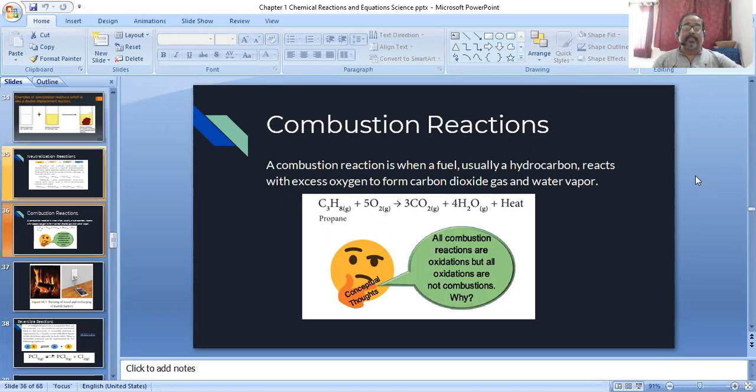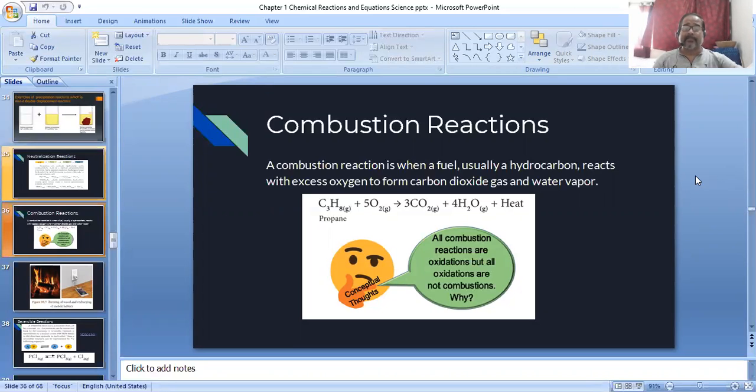So the first reaction is combustion reaction. Combustion reaction means that any substance, that is the reactant, is burned. So if any object burns in the presence of oxygen. Normally a combustion reaction is when a fuel, especially hydrocarbons, reacts with excess oxygen to form carbon dioxide gas and water vapor also.